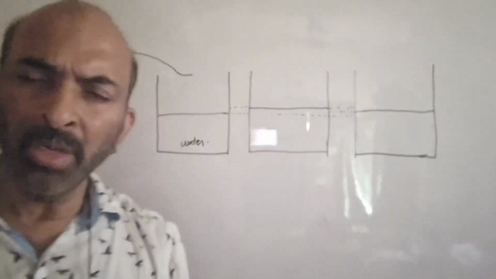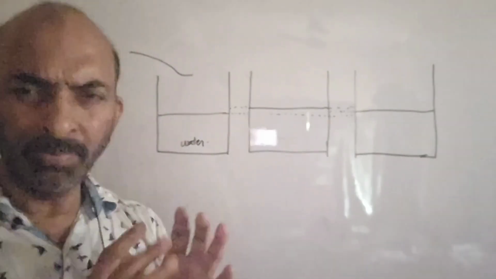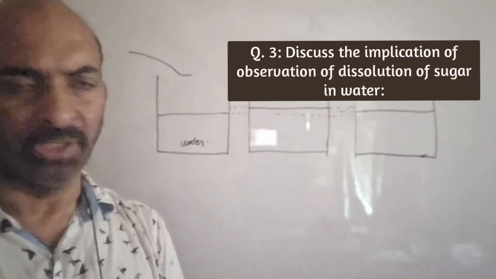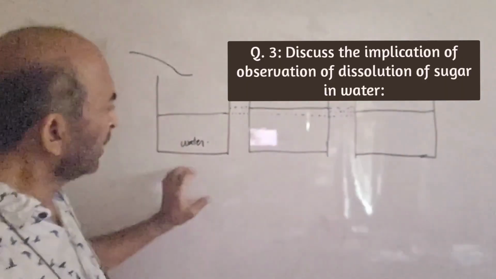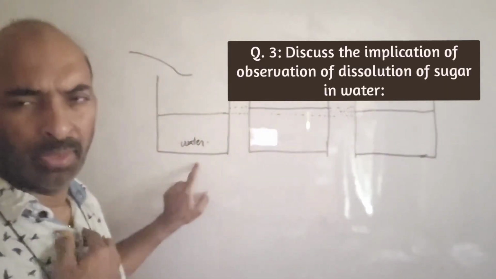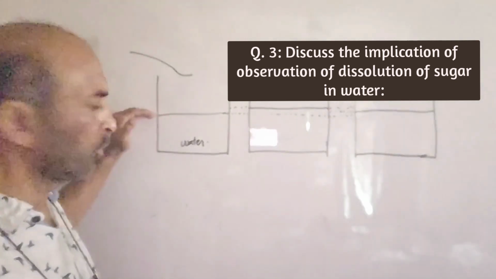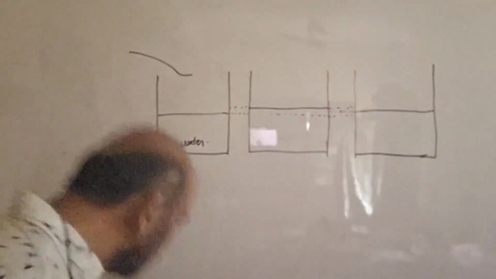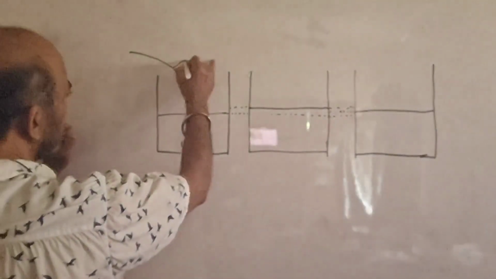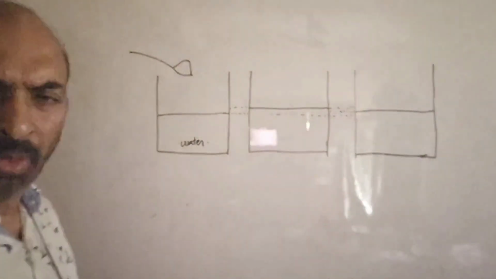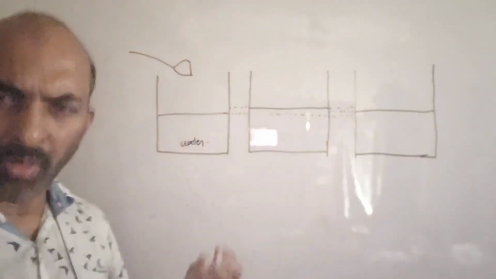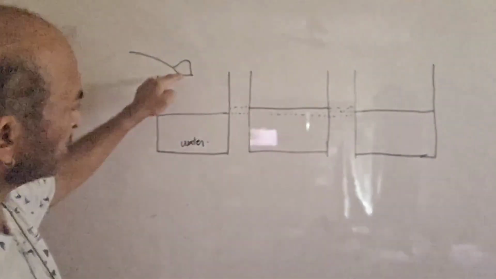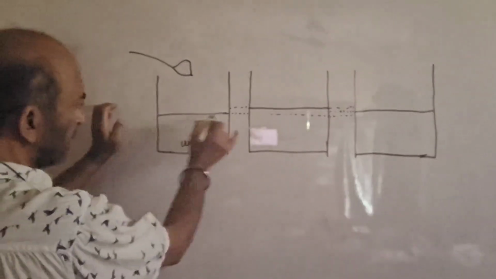Next I am talking about an experiment, and from that experiment, what all conclusions can we deduce? This is the question. We take a beaker of water, a definite amount of water, and we add some sugar or sodium chloride, common salt, to that. Mark the water level.